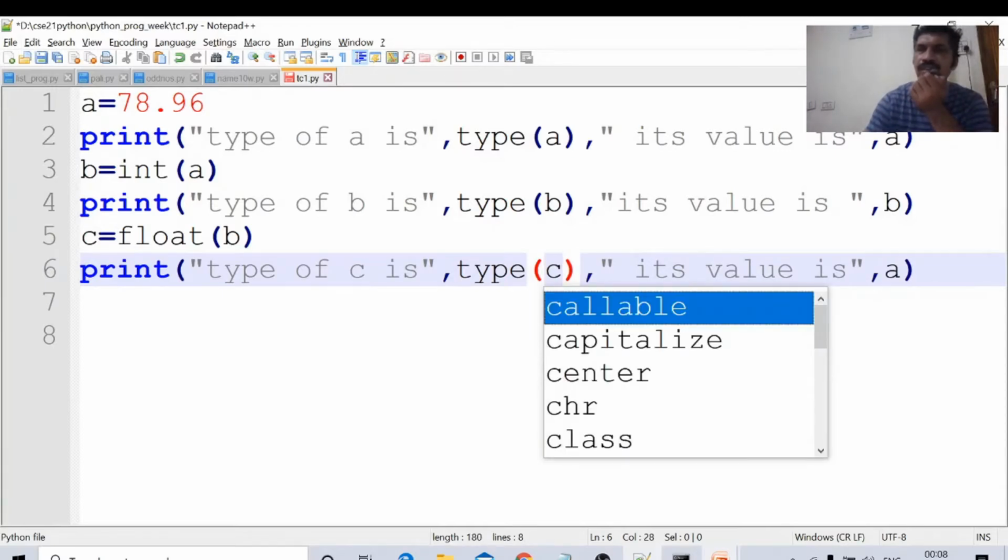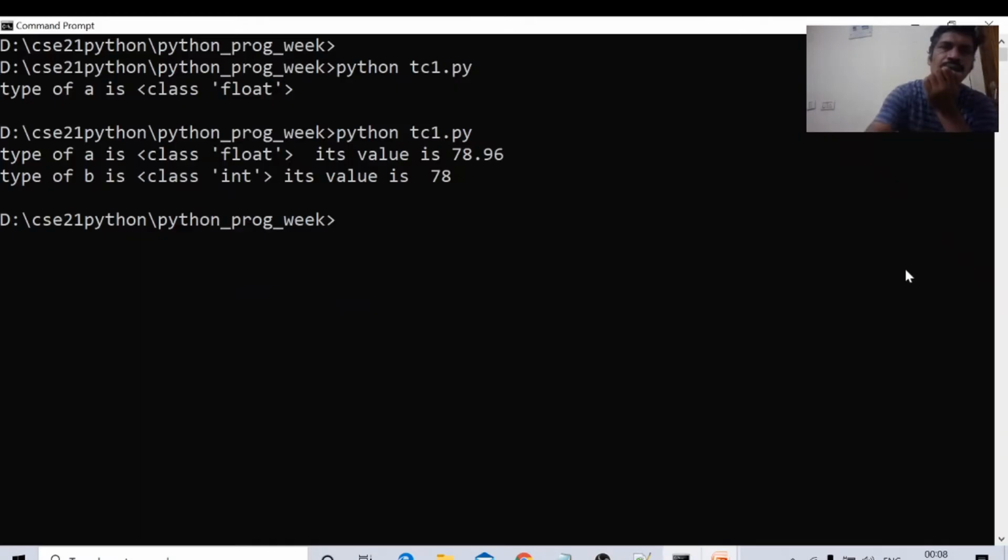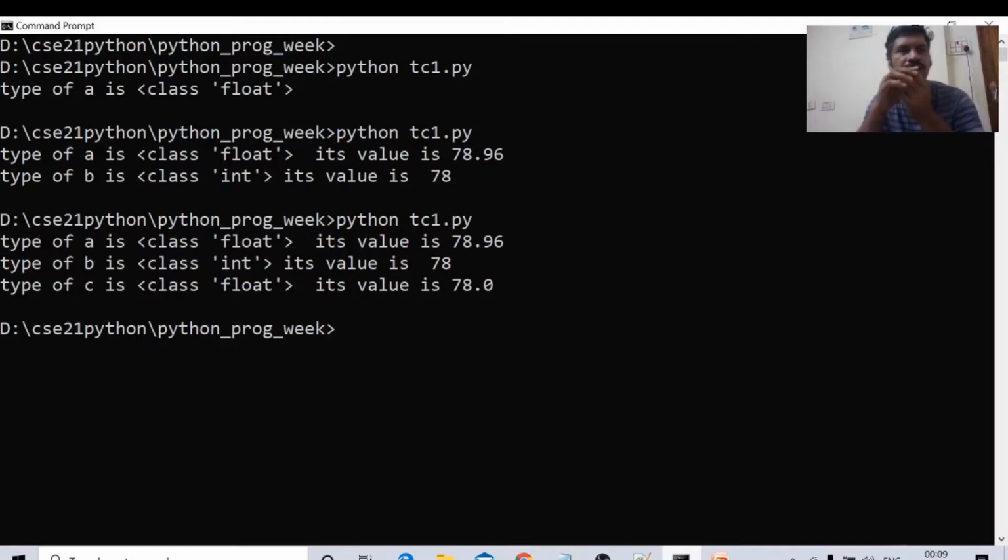Its value is c. Control S, Alt Tab, I am running the same. Type of a is 78.96, that is converted into int 78. Once again I am converting 78 to float. It will come as 78.0, 0.96 will not come. 78 can be converted into float as 78.0. This is the integer to float, float to integer conversion.